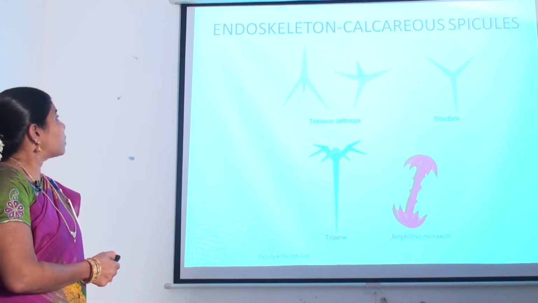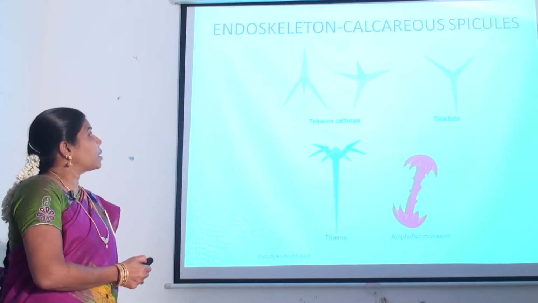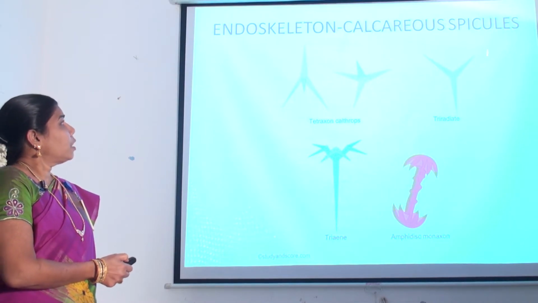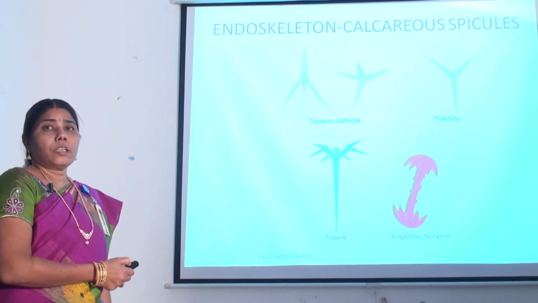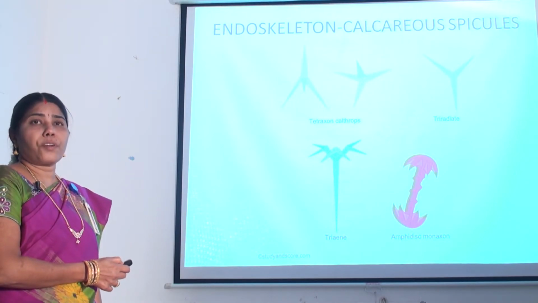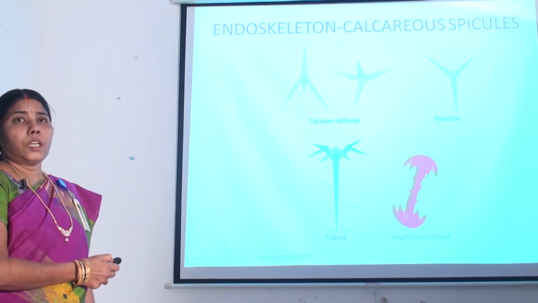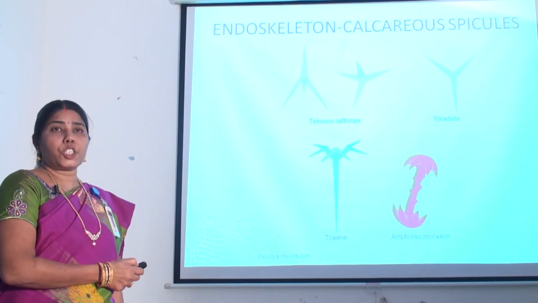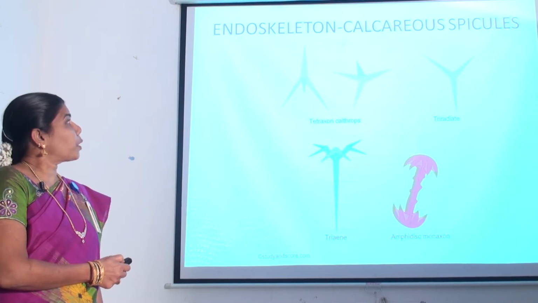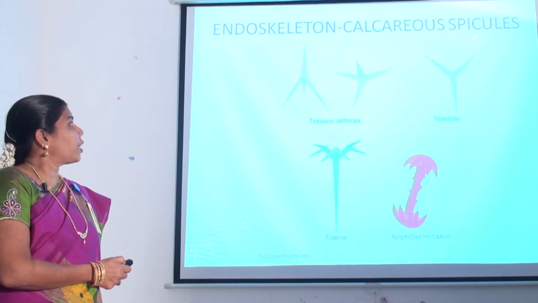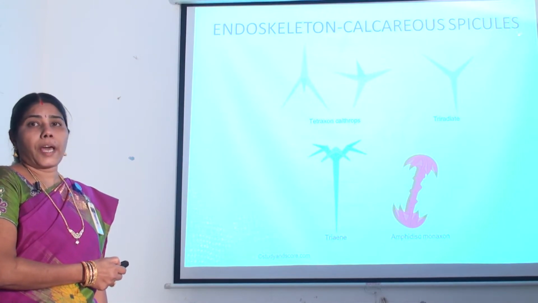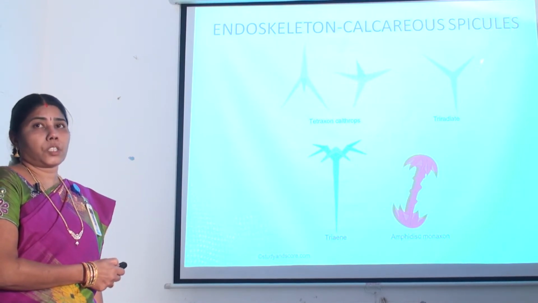Sponges possess an endoskeleton in the form of calcareous spicules. Spicules are needle-like calcareous crystalline bodies. They form the skeletal framework of the sponges. These are made up of calcium carbonate. They are secreted by the scleroblasts. Spicules are of different shapes. They are in the form of needles, rods, bows, arrows and stars, etc.